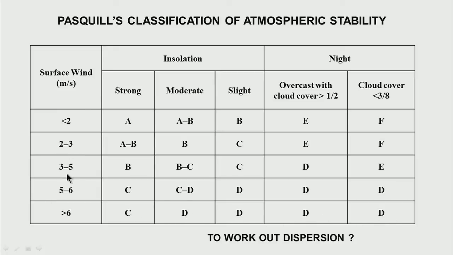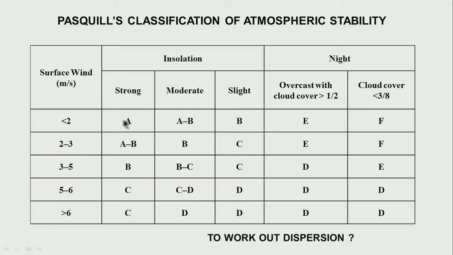And for the intermediate cases of wind between 2 to 3, well, A changes from A to B, that is, it is between A and B. For moderate, it now becomes B, for slight it becomes C, and so on. We have this particular case. Therefore, once I know what is my surface wind condition, I know what is the type of the insolation, that is, whether the sun is vertically above me, whether there are clouds above me, I can fix the category of the atmosphere as either A, B, C, D, E, or in between A and B, in between B and C, or in between C and D.